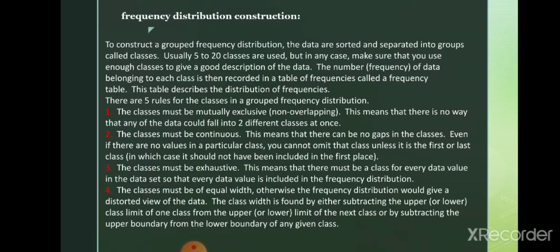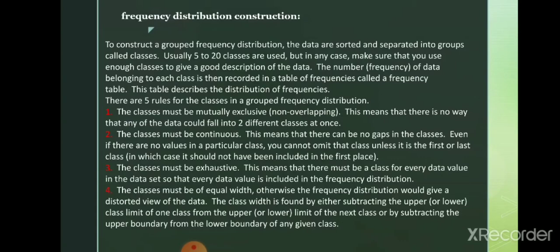This means that there is no way that any of the data could fall into two different classes at once. Second rule is that the classes must be continuous. This means that there can be no gap between the classes.